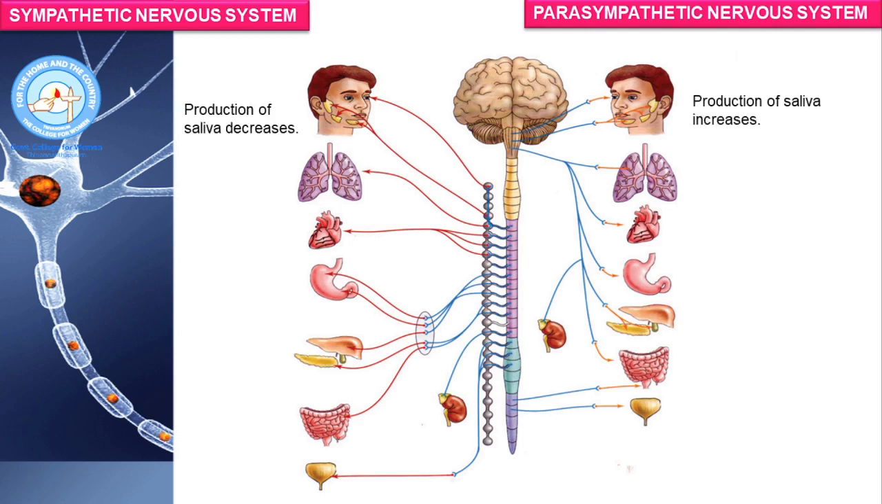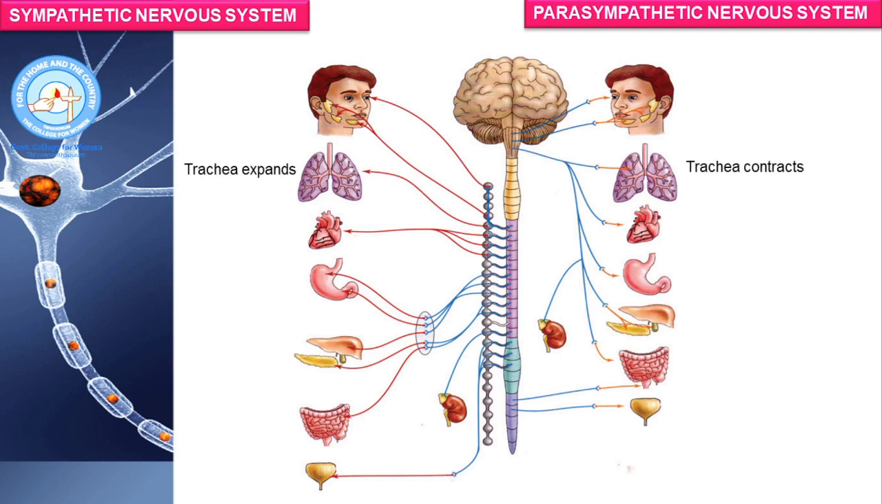Sympathetic nervous system causes a decrease in the production of saliva, whereas parasympathetic nervous system increases the production of saliva. Sympathetic nervous system causes the trachea to expand so that more volume of air will be inhaled into the lungs. Parasympathetic nervous system causes the trachea to contract so that the normal inhalation will take place. Sympathetic nervous system causes an increase in the rate of heartbeat, whereas parasympathetic nervous system causes the heartbeat to become normal.